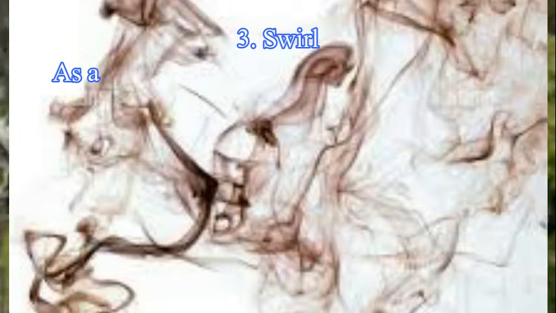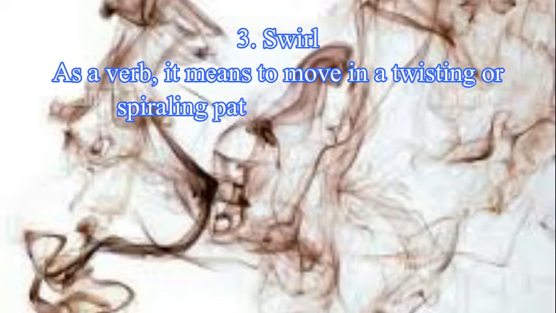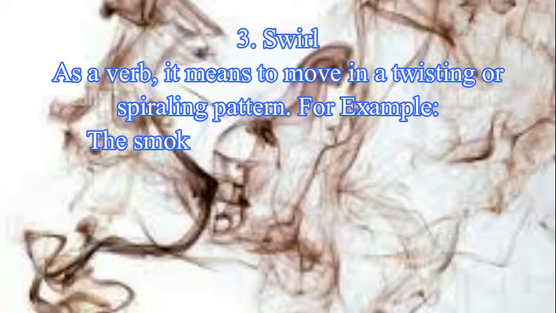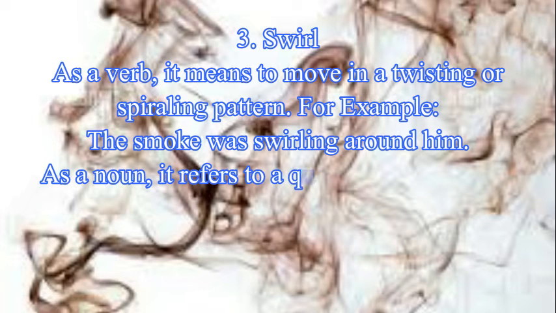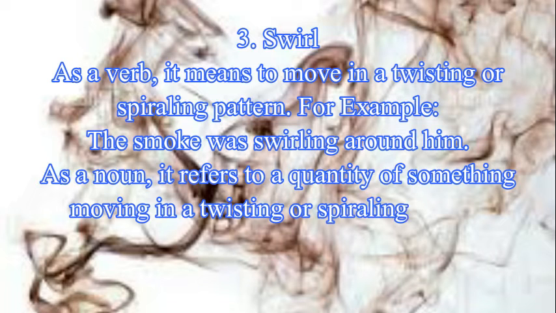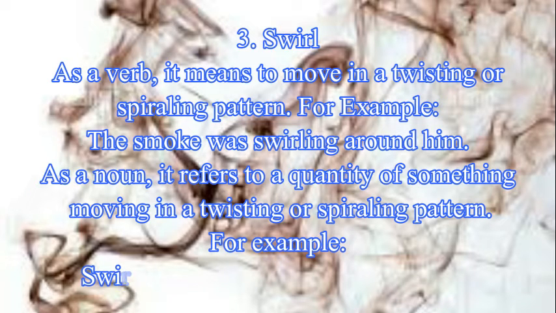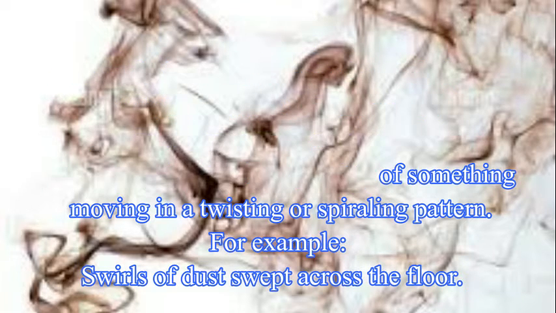Next is swirl. As a verb, it means to move in a twisting or spiraling pattern. For example, the smoke was swirling around him. As a noun, it refers to a quantity of something moving in a twisting or spiraling pattern. For example, swirls of dust swept across the floor.